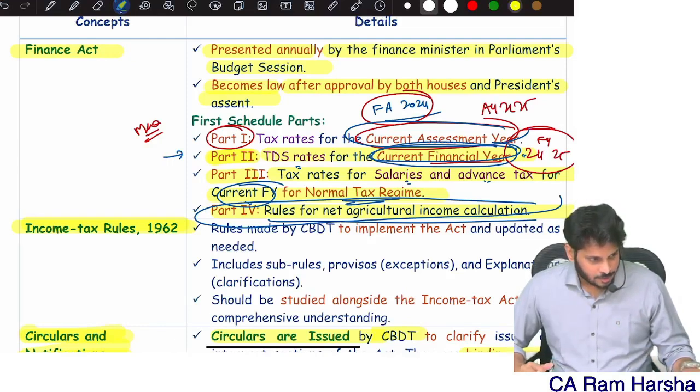Then we have another tax rate, black money. For example, if the income tax department identified undisclosed money, suddenly conducted a raid, or your family celebrated a birthday function or marriage function so grand, where 1 crore you spent on the family marriage function.